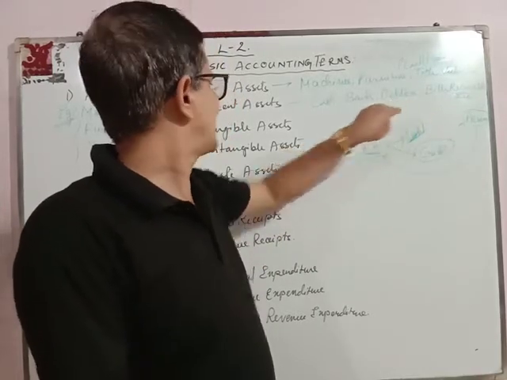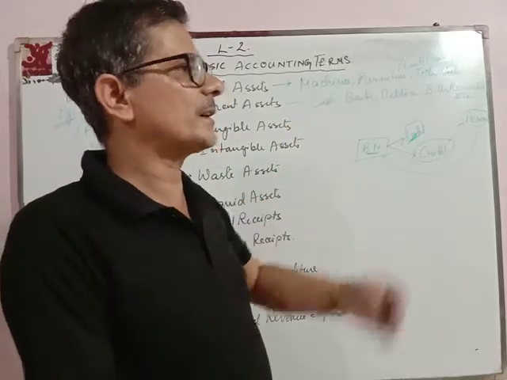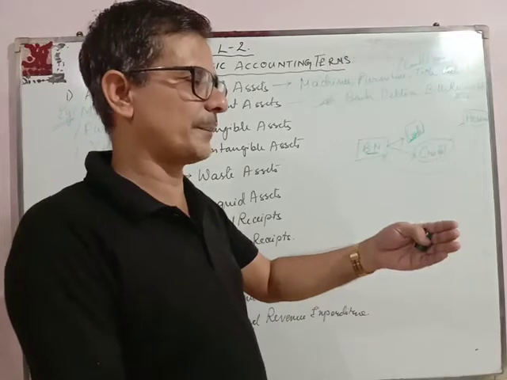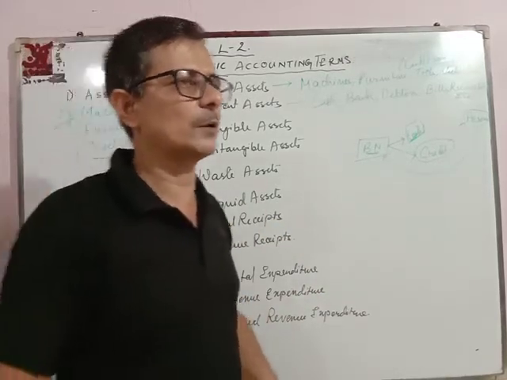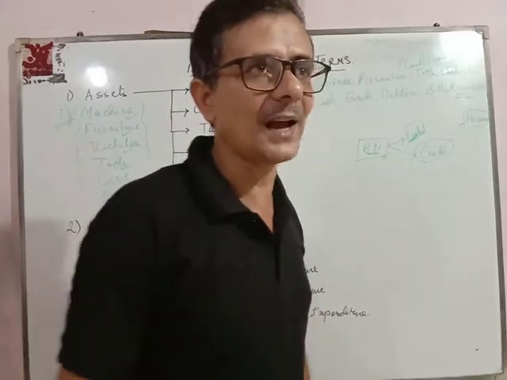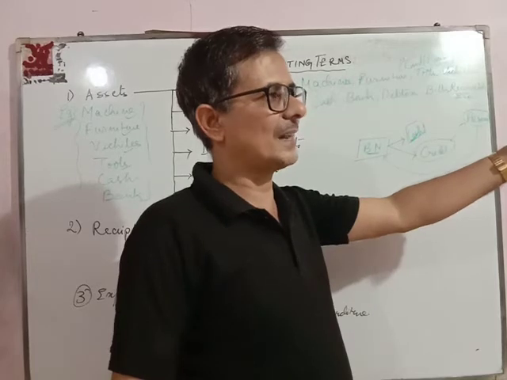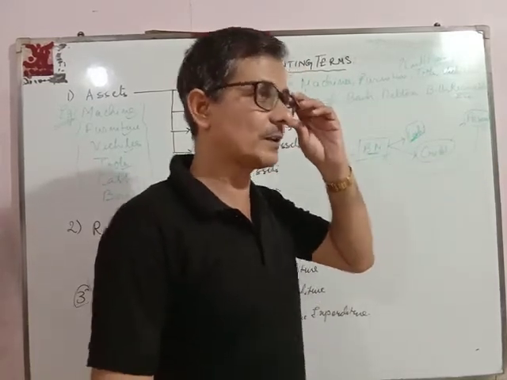So debtors is a current asset, because every year new debtors will be created and they will be cleared. Now suppose I want to open a business and I cannot buy all the goods in cash, since I do not have sufficient cash. So I went to a seller and bought certain goods on credit.